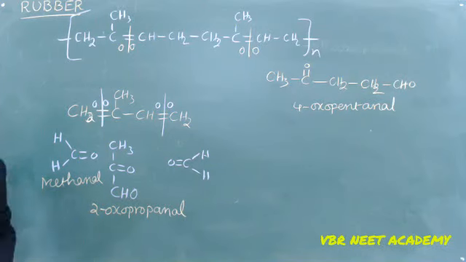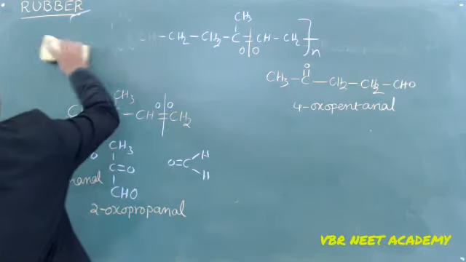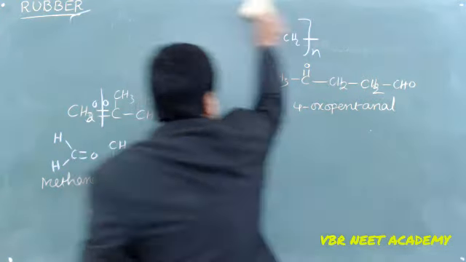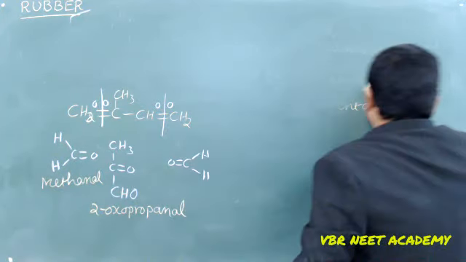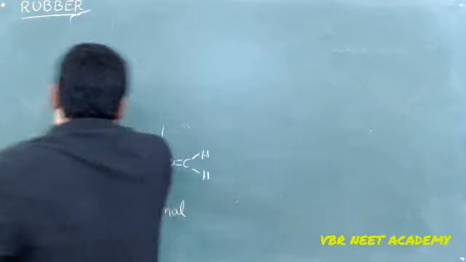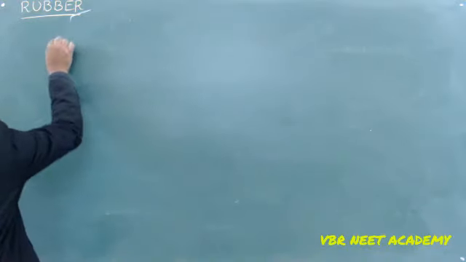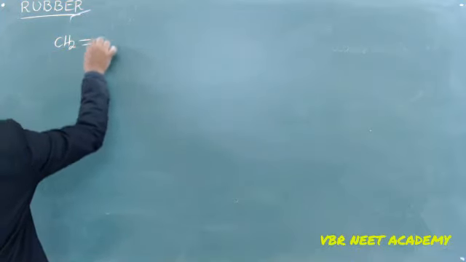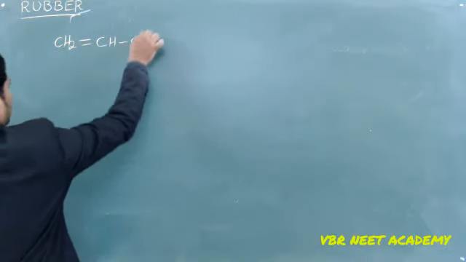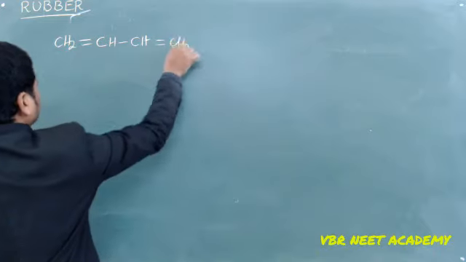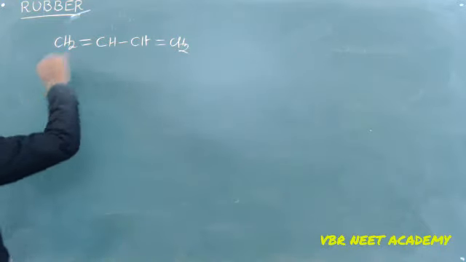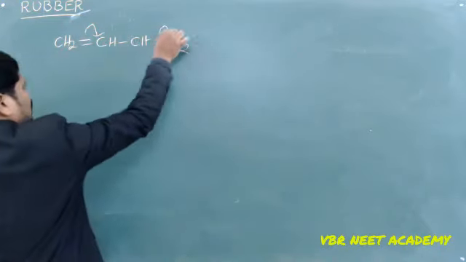And the next one is synthetic rubber. We have 1,3-butadiene, which can also be polymerized. Poly 1,3-butadiene can be written. So instead of the CH3, I am using this one. So now this is going to be shifted like this.